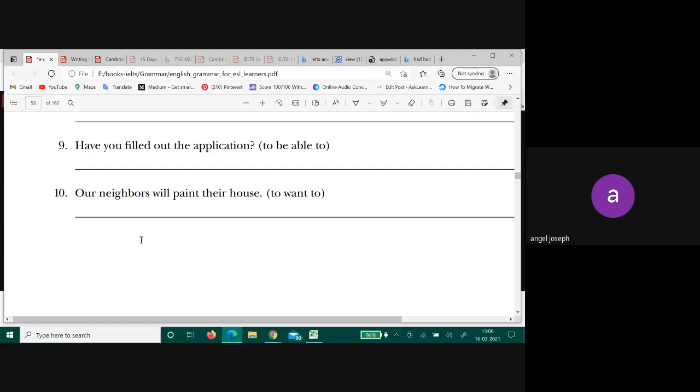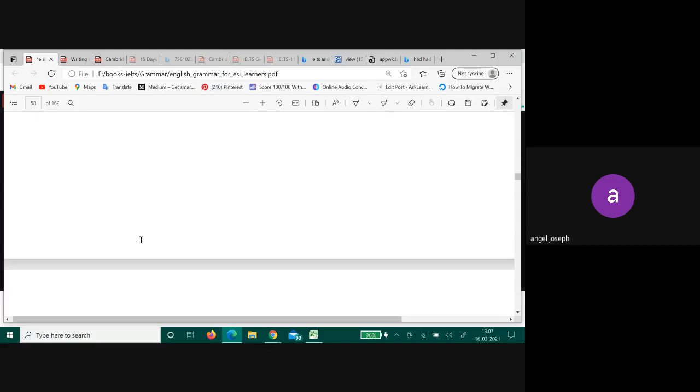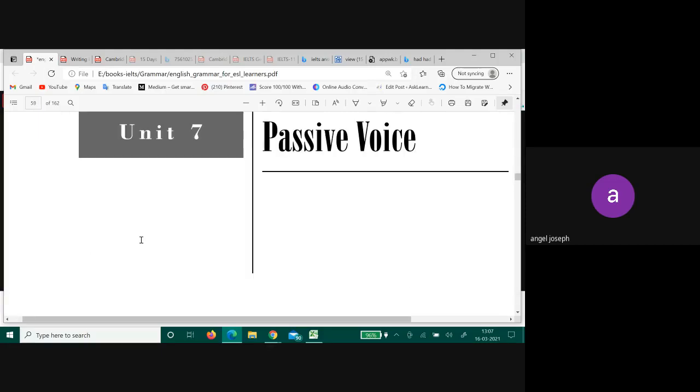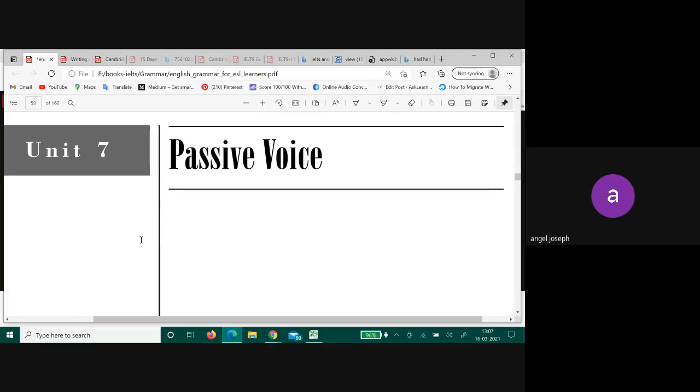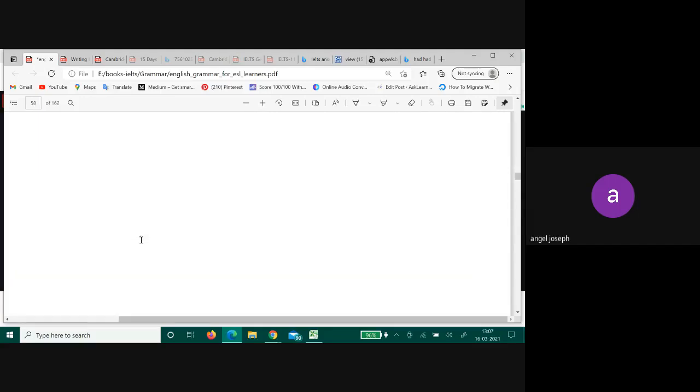Our neighbors want to paint their house. Take it. So auxiliary verbs is none. What did we learn? Auxiliary verbs. What do they do? They help the main verb.